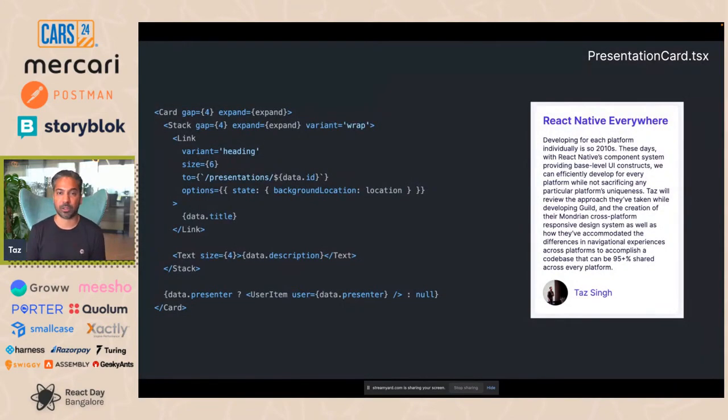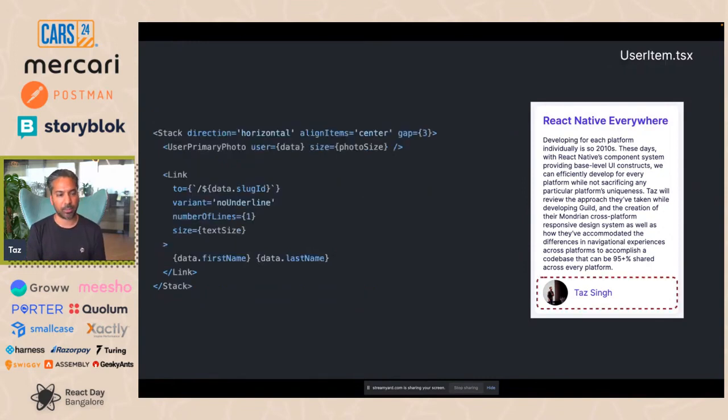This is straight production code, straight out of our Guild platform. And so the code is on the left and the rendered UI is on the right. And hopefully just by looking at the code, you can kind of determine what's going on. You can critically see that those stacks have gaps, and those stacks really compose the rest of the design system, like primitives upwards. So we have a link, we have text, and at the bottom there, we have that user item, which is displayed conditionally if we have a presenter.